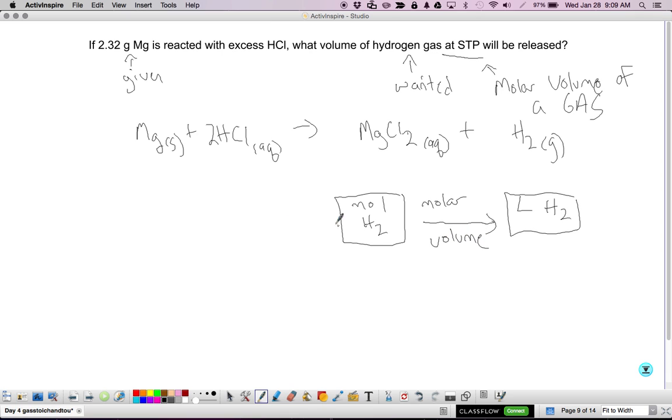Okay? Now, where am I going to get moles of hydrogen from? Well, my given is magnesium, and I'm given grams of magnesium, so it's easy enough to go from grams of magnesium to moles of magnesium, and then moles of magnesium to moles of hydrogen. This is all stuff that you did last chapter.